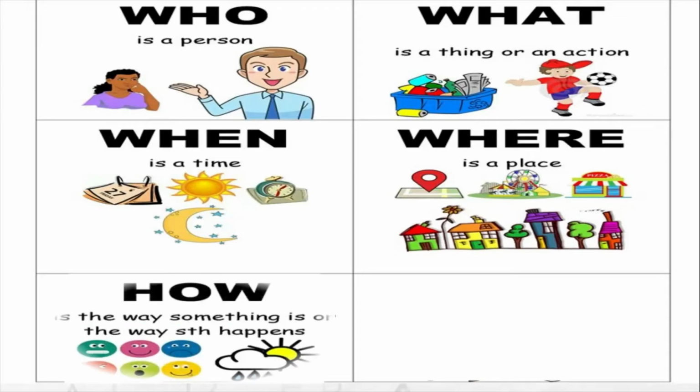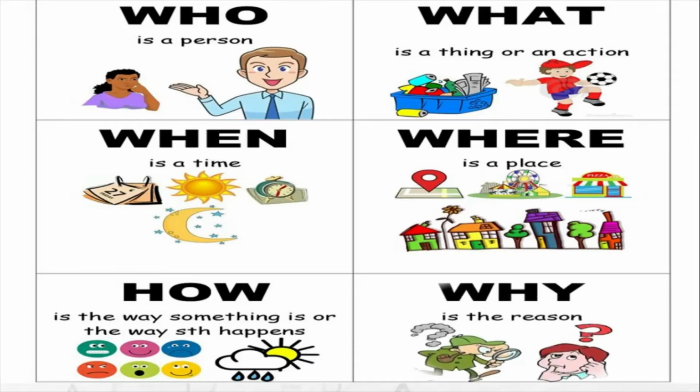Then you have how. Now how means the way or the manner in which something happens. How did she fall? She slipped and she fell. How did this thing get here? It came in through the door. So how means the manner. Or how did you fail? Because I did not study. So how means the manner or the way in which something is done.